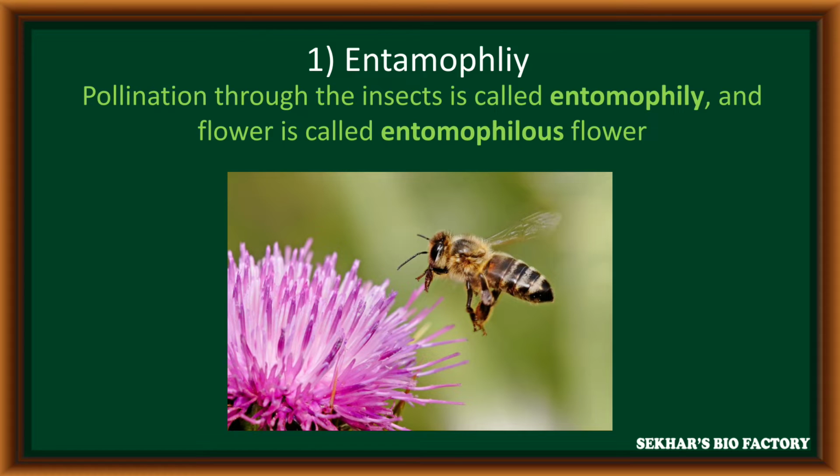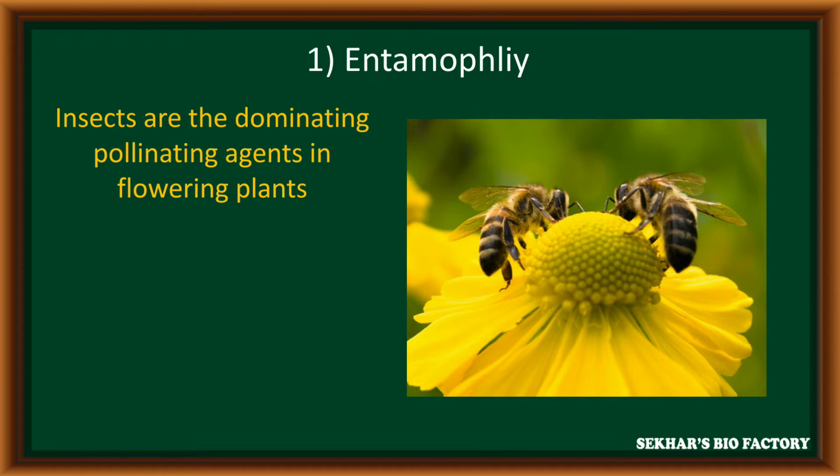The first type of biotic pollination is entomophily. In entomophily, insects help to transfer the pollen grains from anther to stigma. Such pollination is called entomophily. The flowers which perform this entomophily are called entomophilous flowers. In these entomophilous flowers, insects are the dominant pollinating agents in flowering plants.